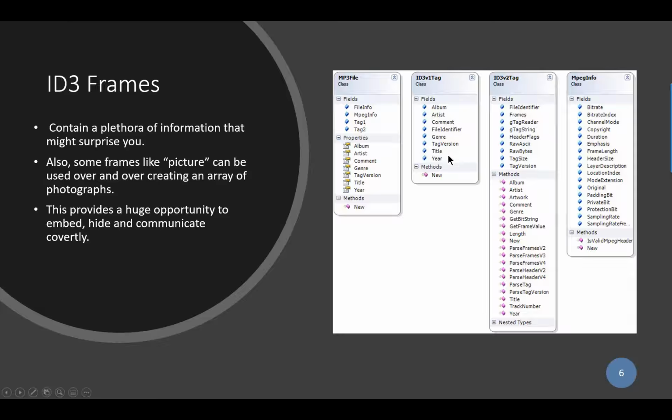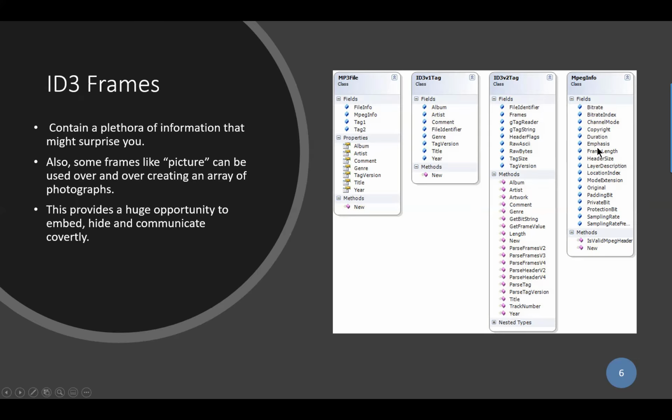You can have many different fields and many different tag types. For example, one of the things we're going to be looking at is the tags associated with image content, so that we can actually see images and embed multiple images within a particular MP3 file.